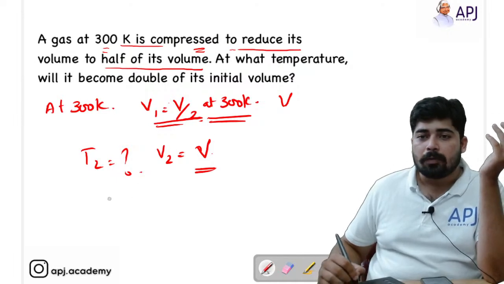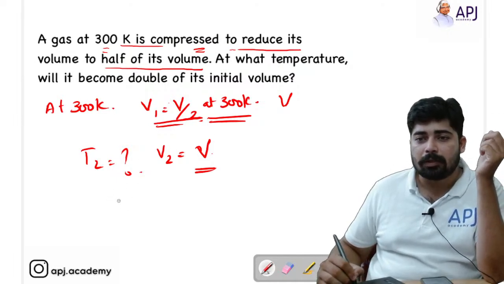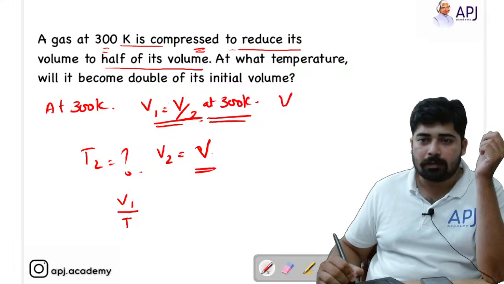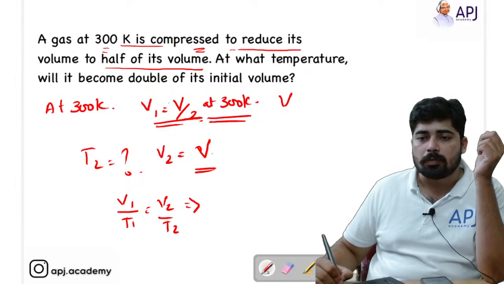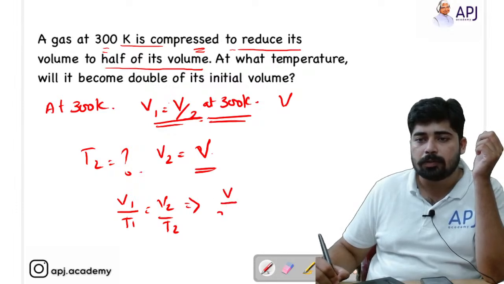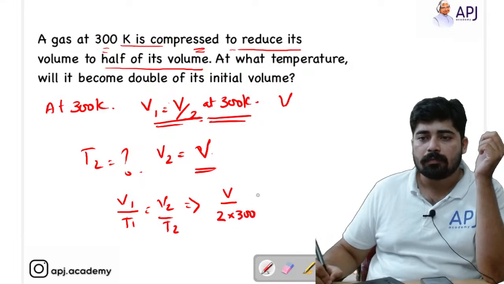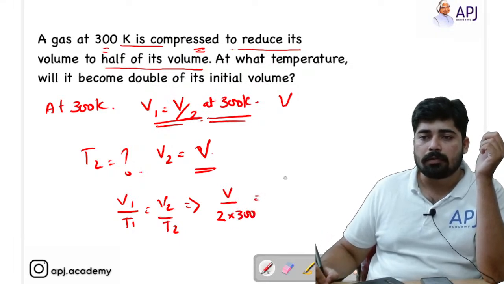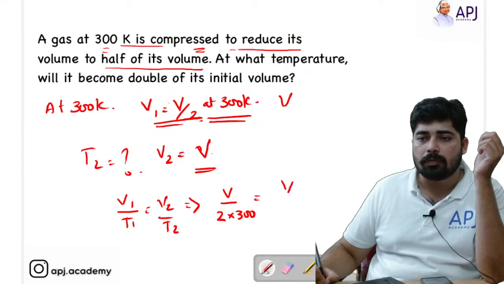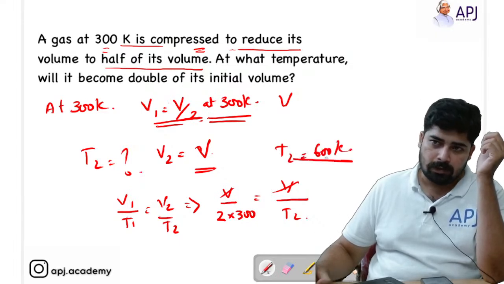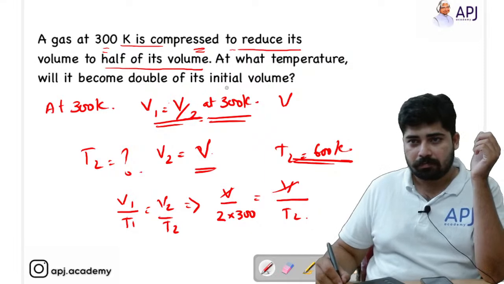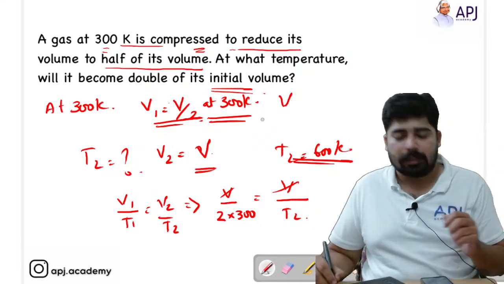Now V1 by T1 is equal to V2 by T2. V1 is equal to V by 2 into T1, T1 is equal to 300, is equal to V2 by T2. V2 is equal to V. So this V and V get cancelled. So T2 equals 600 Kelvin. So at 600 Kelvin, it will become double of the initial value.